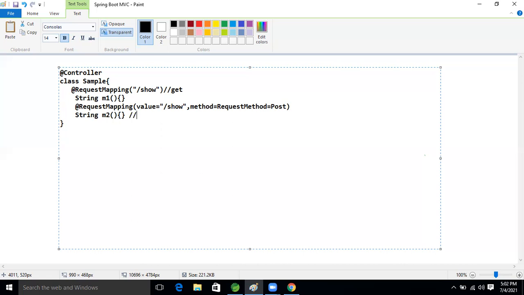This is the POST methodology, so till now the code is valid.